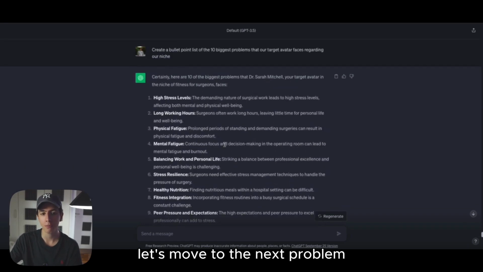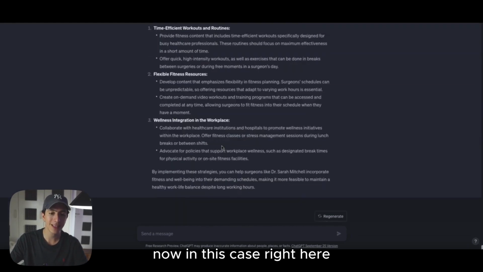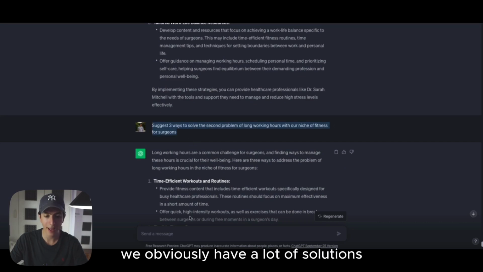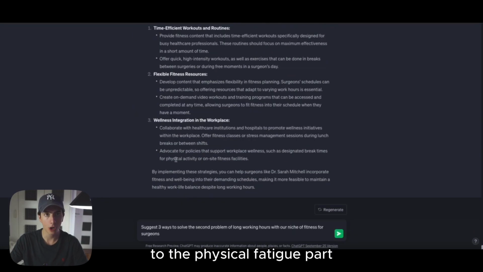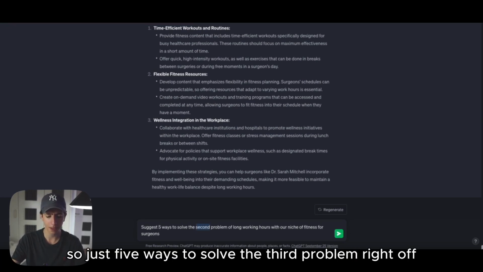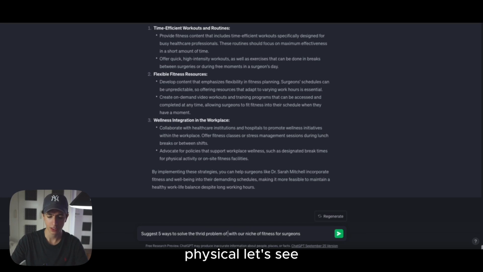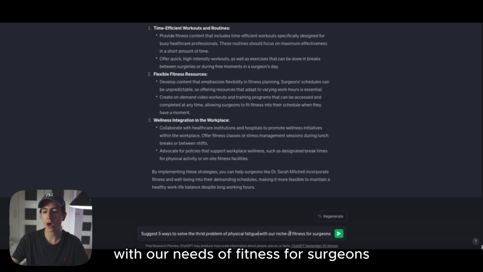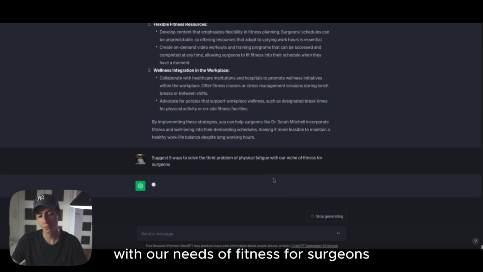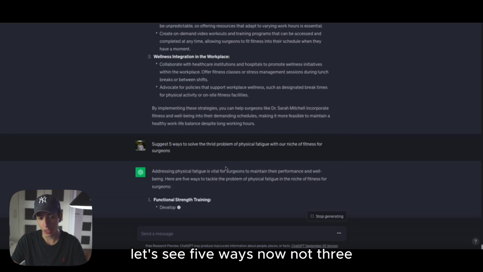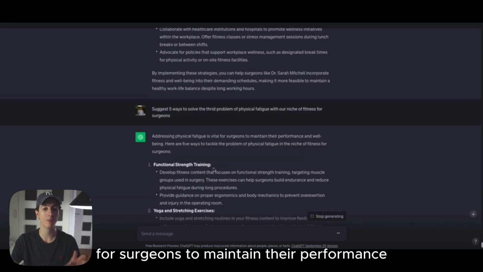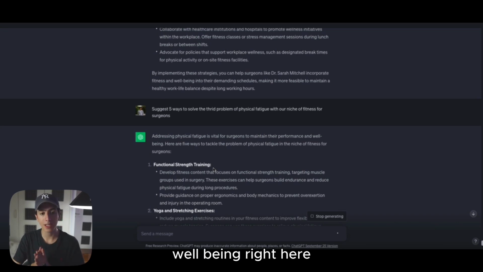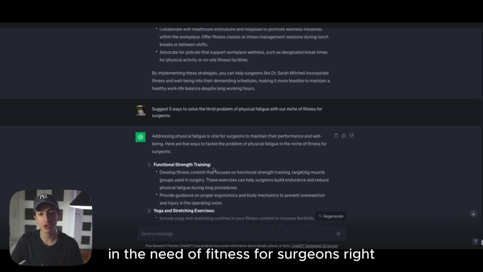Let's move to the next problem, which would be physical fatigue. In this case, we obviously have a lot of solutions to the physical fatigue part because fitness helps with physical fatigue. So let's say, suggest 5 ways to solve the third problem, physical fatigue, with our niche of fitness for surgeons. Let's see, 5 ways now, not 3. Addressing physical fatigue is vital for surgeons to maintain their performance and well-being. Here are 5 ways to tackle the problem of physical fatigue in the niche of fitness for surgeons.